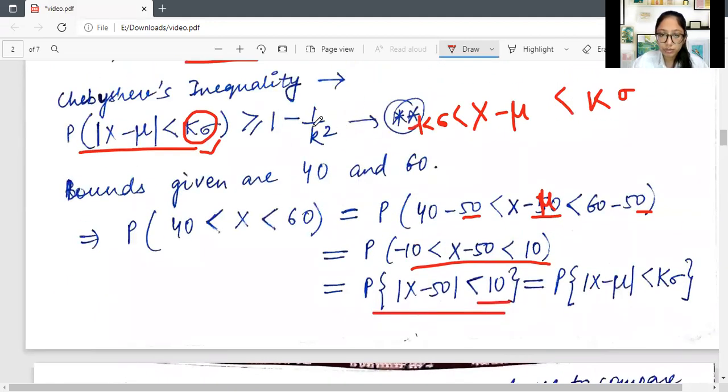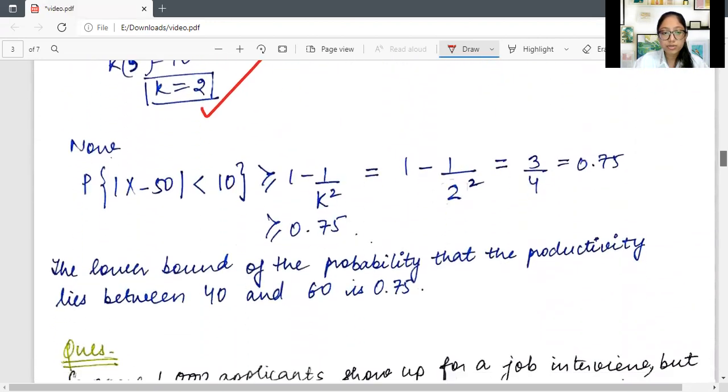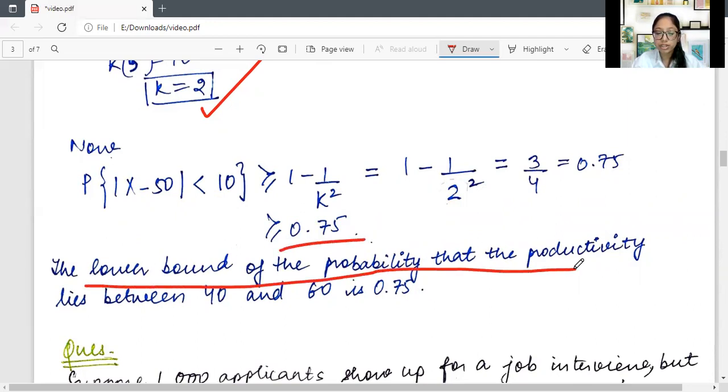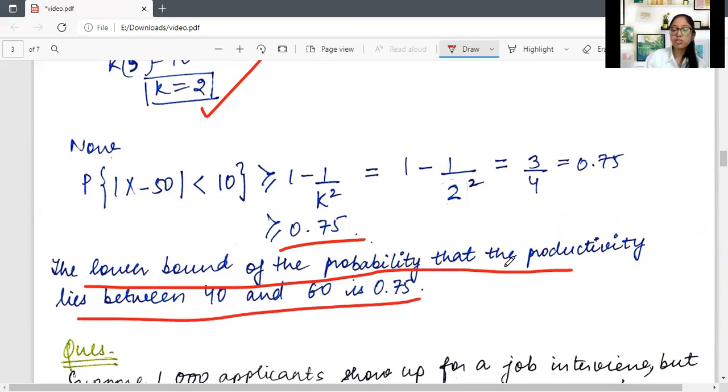Okay, and now we also know the value of k, so we can also find the right hand side of the Chebyshev's inequality. Putting the value in 1 minus 1 upon k square, we got 0.75. Then we can say that the lower bound of the probability that productivity will lie between 40 to 60 is 0.75. This means जो productivity 40 to 60 के बीच lie करेगी उसकी probability है कि वो